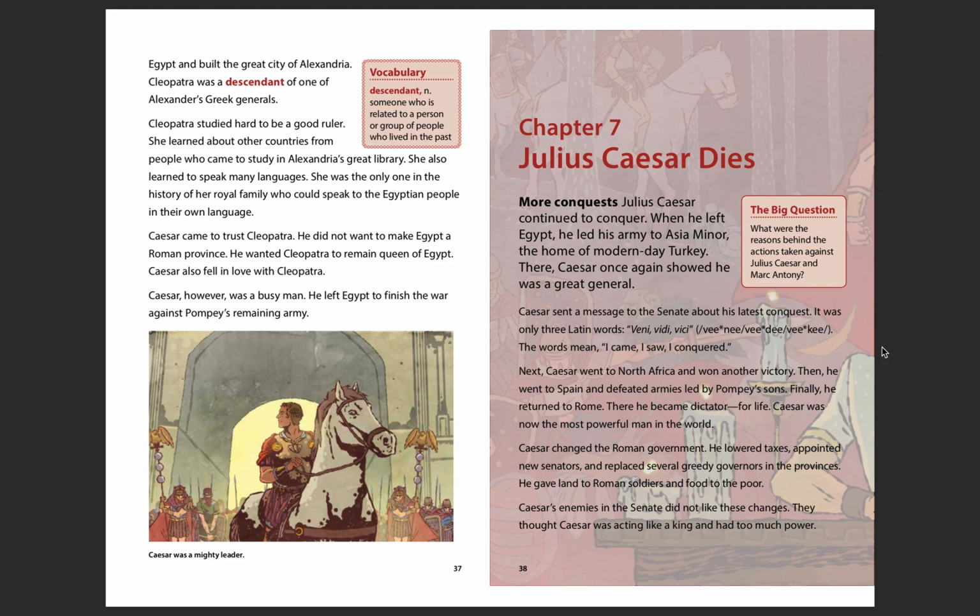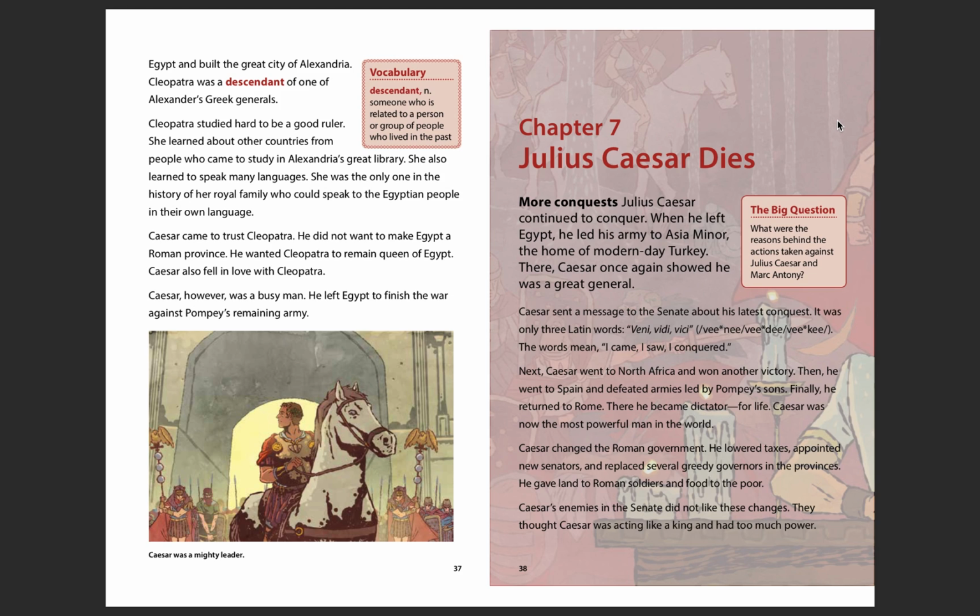All right, we are on chapter 7 now of Ancient Rome. We just finished learning about Cleopatra and a little bit about Julius Caesar. Now we're on to chapter 7. The title is "Spoiler Alert, Julius Caesar Dies." So I guess we'll learn how that happens.